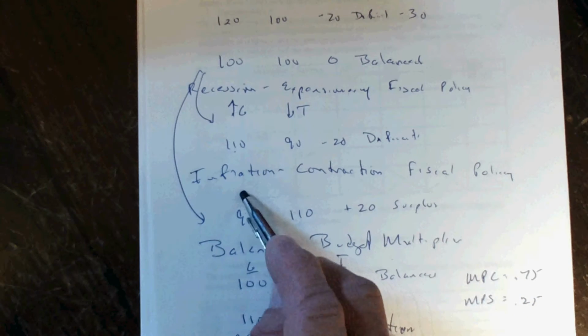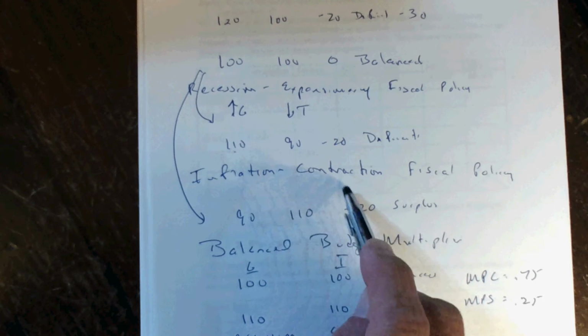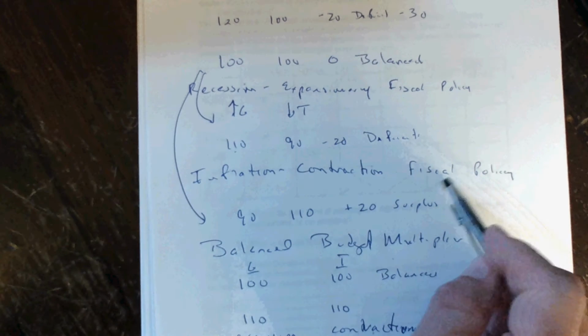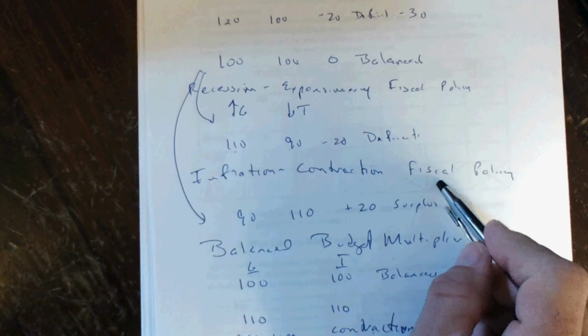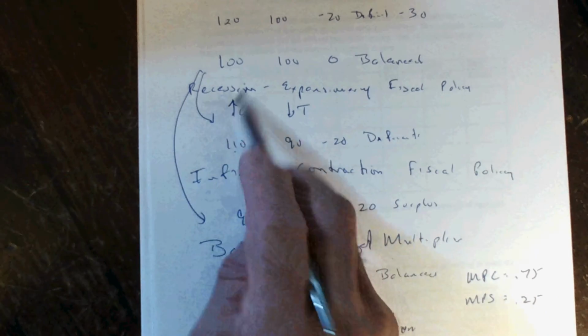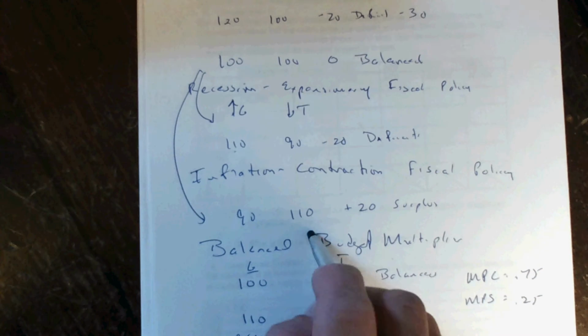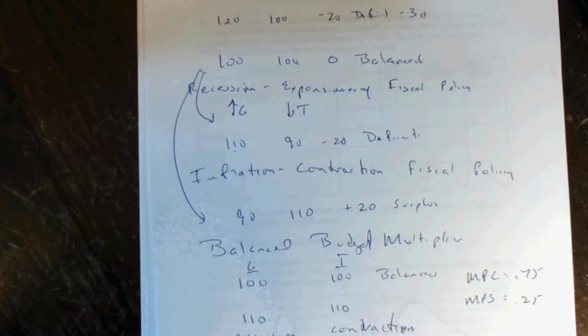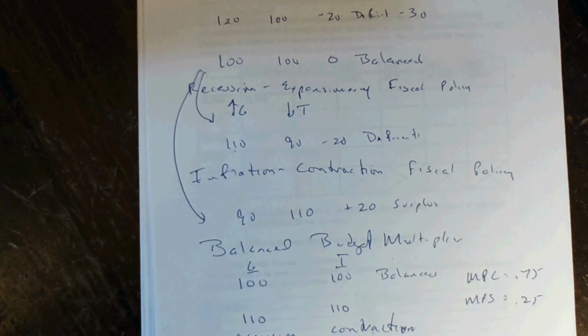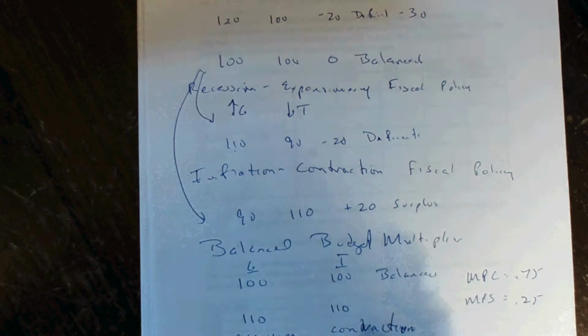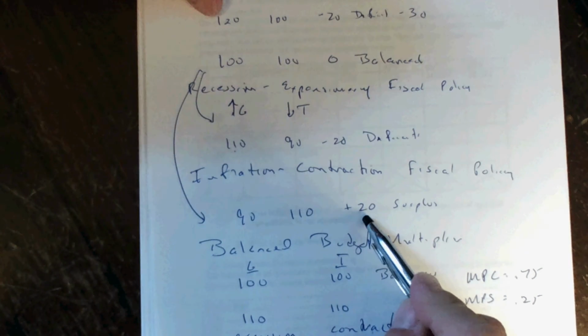On the other hand, if we were facing inflation, we run a contractionary fiscal policy. Fiscal policy is G and T to solve economic problems. From a balanced budget of 100, you would decrease spending and increase taxes. And by taking money away from people and reducing sales to the government, GDP would fall back to full employment. And here we'd have a surplus of 20.